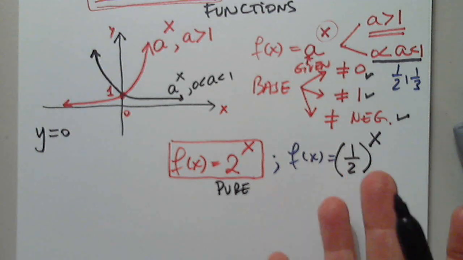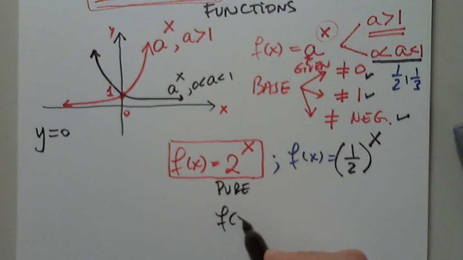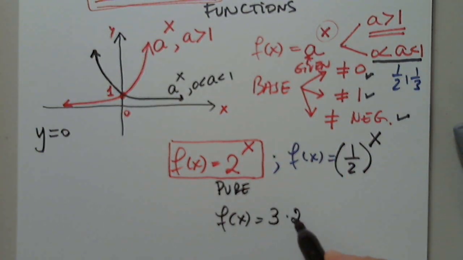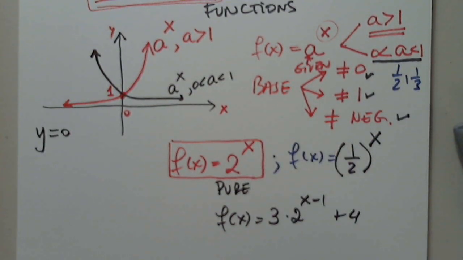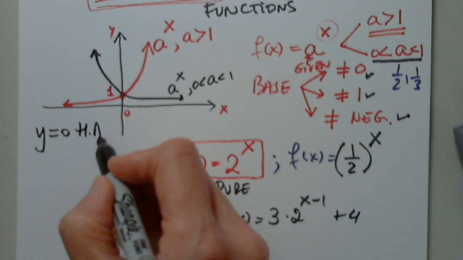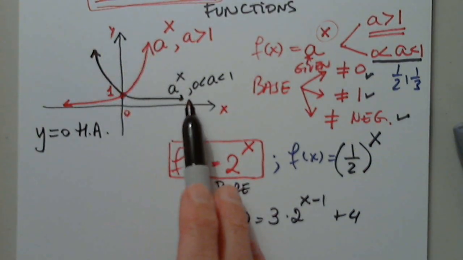How will an exponential function that is not pure look? For example, something like this. This is not pure. It's a combination of different things. This is pure, just base to x. This is pure, just base to x. So y equals 0 is a horizontal asymptote for the pure ones.